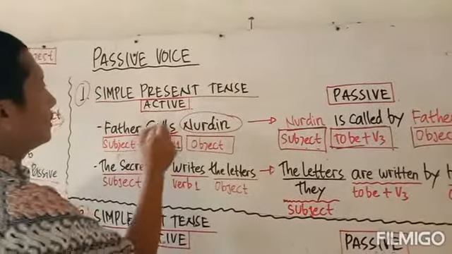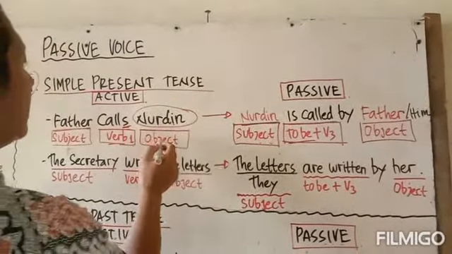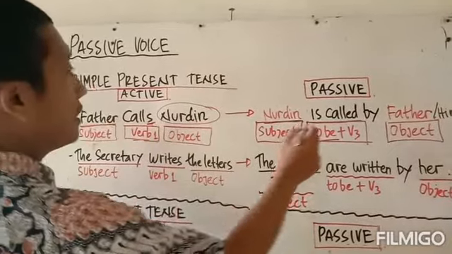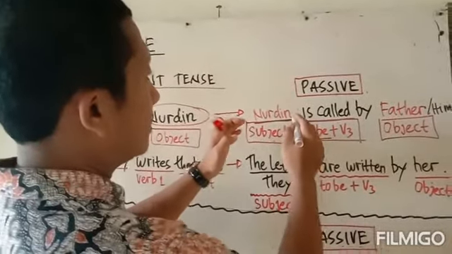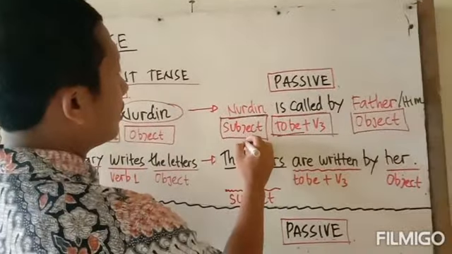So we will change the active form of simple present tense into the passive by changing the object Nurdin and the subject father. We replace the position according to the passive form. This is the formula.